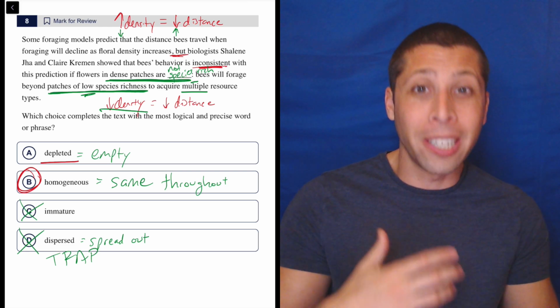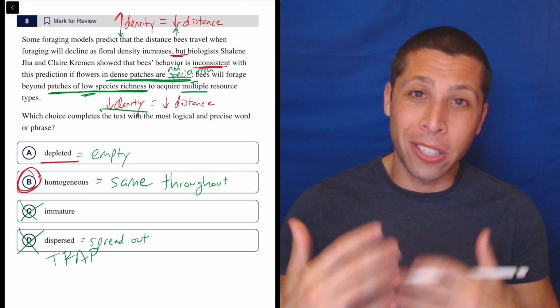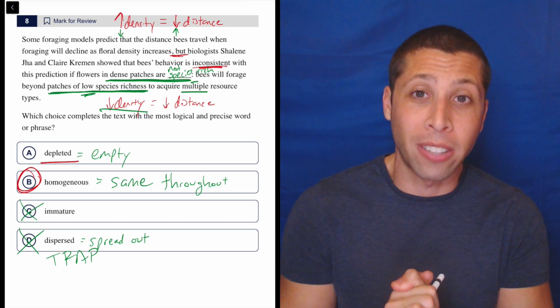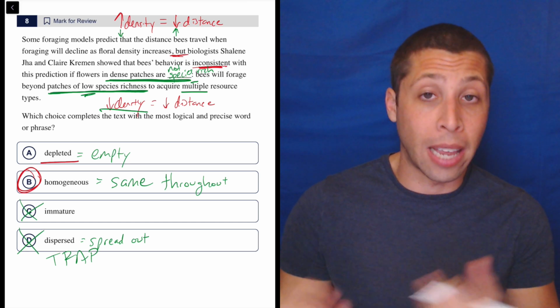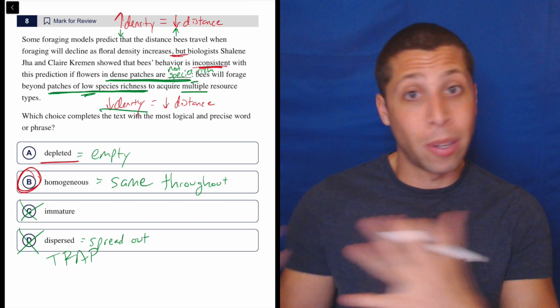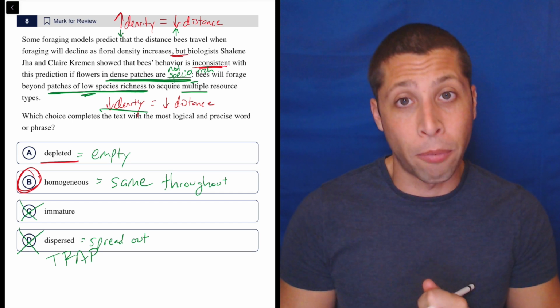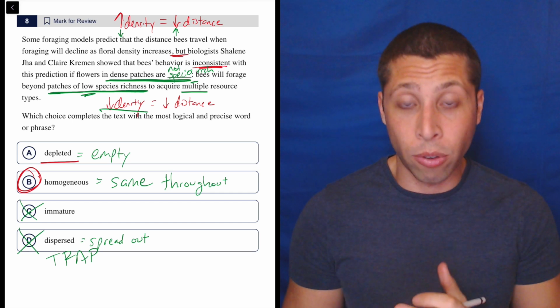So dumb summaries, drawing out these arrows and making a little bit of a mathematical dumb summary, that stuff can be helpful, but also noticing the right strong words like "but" and "inconsistent" that show us when something we just said isn't going to hold up for the rest of the passage. So a lot of great strategies in here.